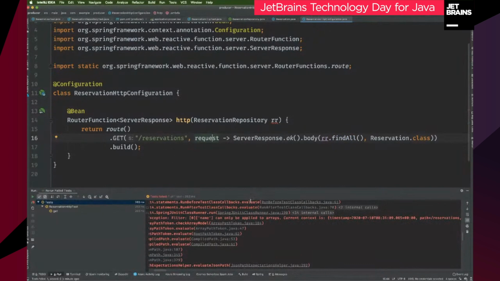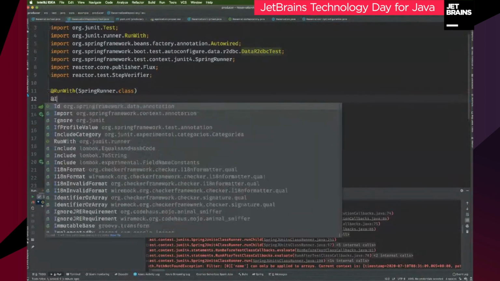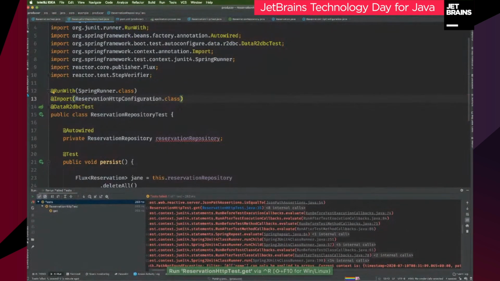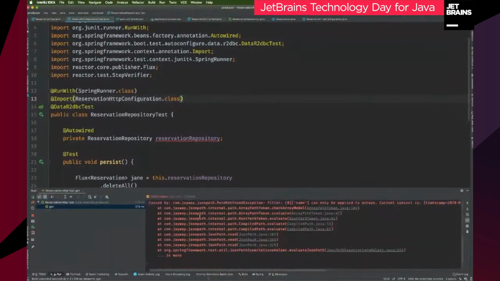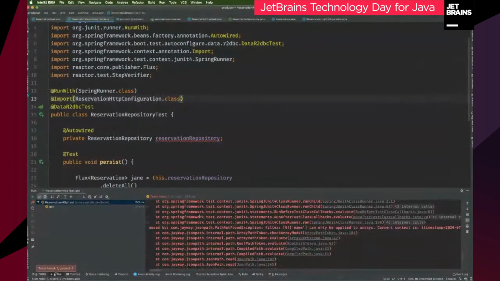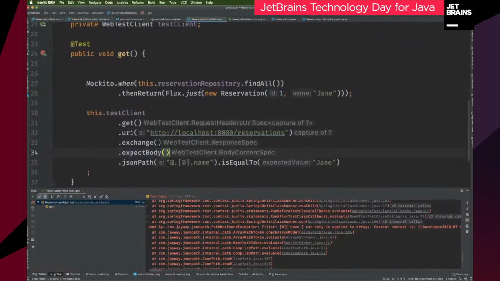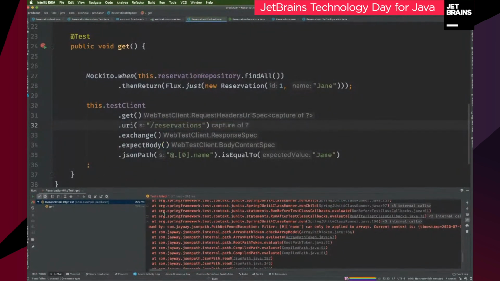Filter can only apply to... Oh, you know what it is? I forgot to bring in the class, so it doesn't know about that endpoint. So I'm trying to assert something about the JSON that's coming back when there is no JSON, right? So reservation HTTP configuration, take 3. So what's the issue here, friends? Reservation HTTP test, localhost, returning 1. Let's just try that, see if that makes it better.